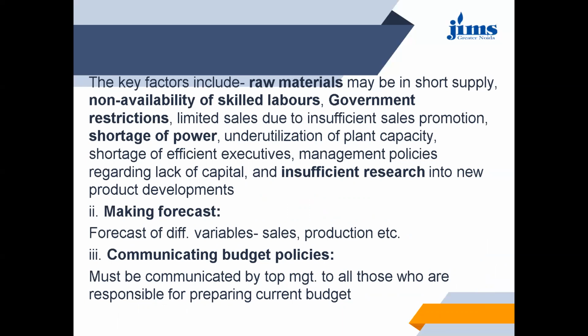Next step is to make a forecast. Different variables like the forecasting of sales have to be done, production forecast has to be done. And then the budget policies have to be communicated by top management to all those who are responsible for preparing the current budget.